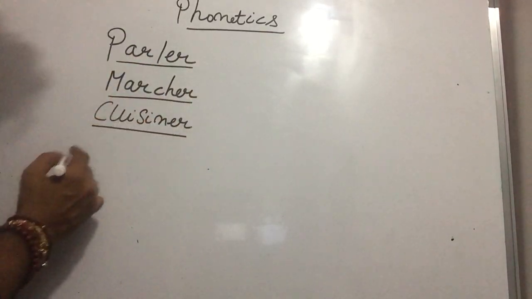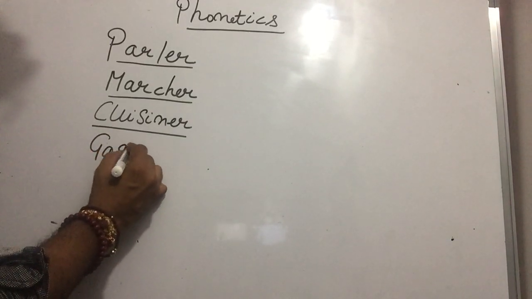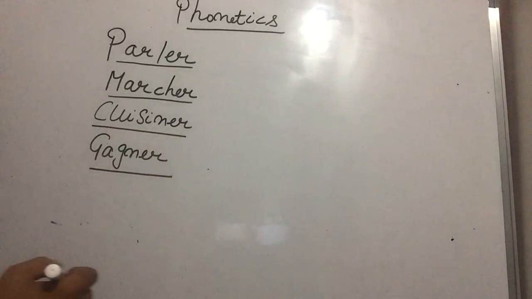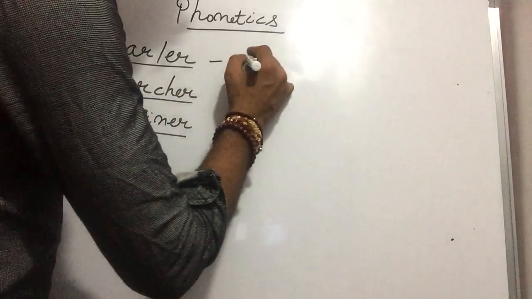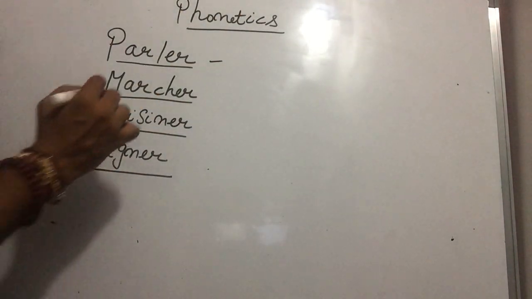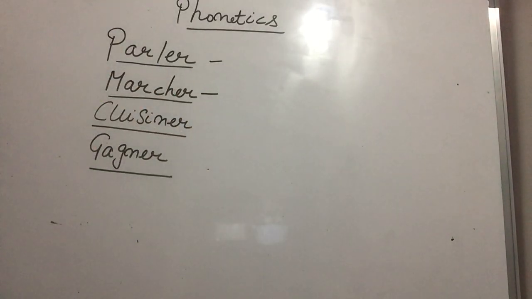Sir, A sound is A, and ER sound is A. Parler. Very good. Parler is to speak. To speak. Very good. And tell me what is this, Paji? How can we read this? Let me try, sir. No problem, Paji.